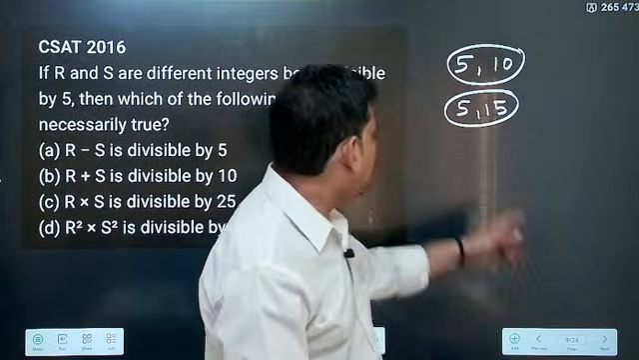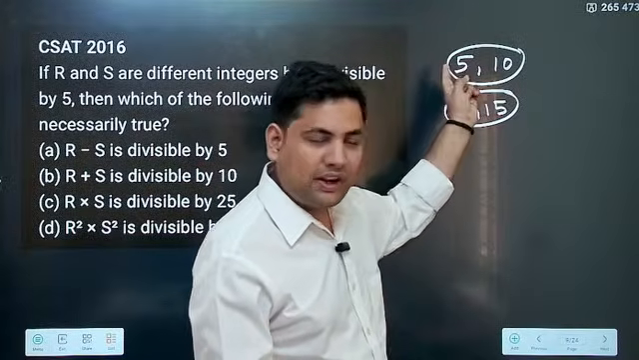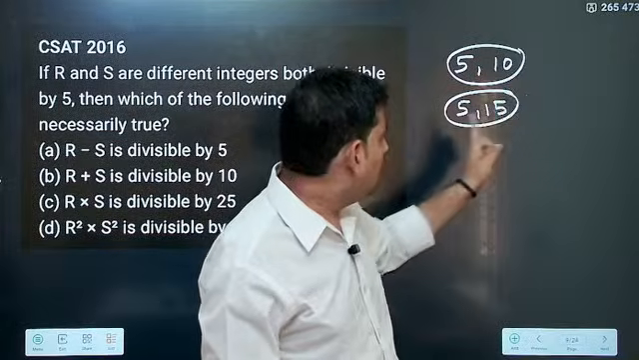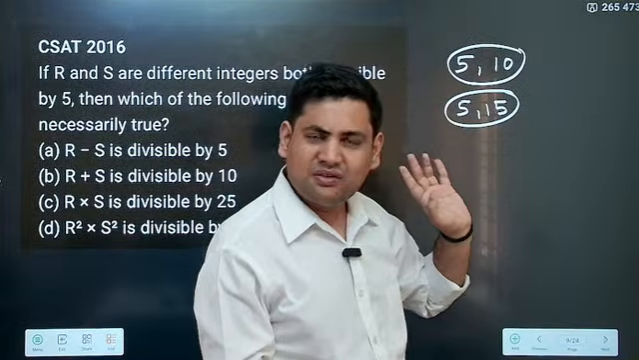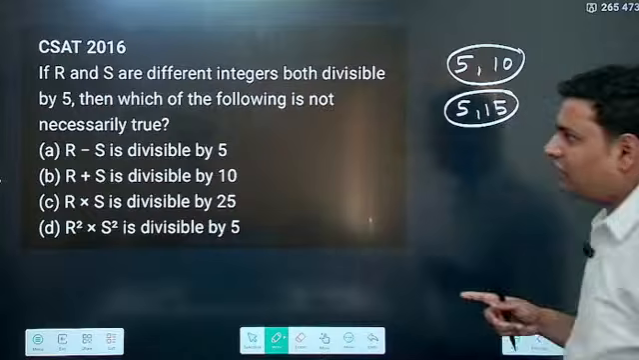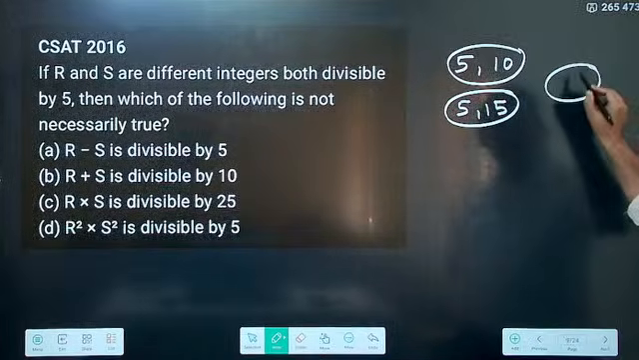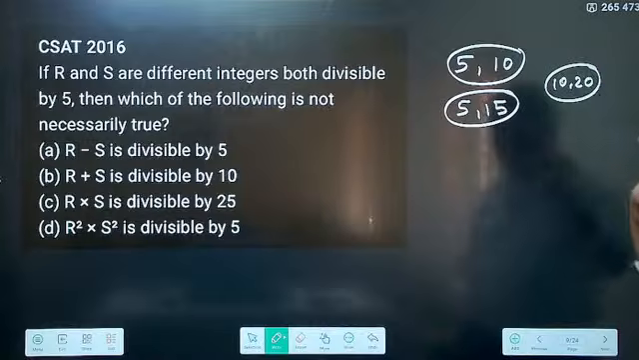Because one of them is divisible by just 5, and the other has... so this ends at 5, this ends at 0, this ends at 5, this also ends at 5. I can also take 10 and 20. This can be another example if I want to take. These are the three possibilities, correct?